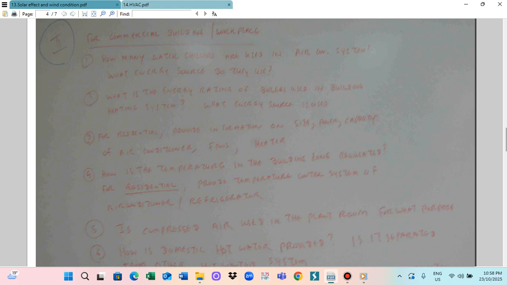Boilers used in a building means a building heating system. Some commercial systems use a building heating system, but for domestic use, your home energy is called the hot water system. So you have to look at the boiler of your hot water system. Check the nameplate, and so what is the energy rating? Every home has a hot water system because in the city everybody has to use hot water because it is very cold. So you have to check your building's hot water system, boilers and their nameplate. And for the residential, provide the information on the site power and capacity of the air conditioner.